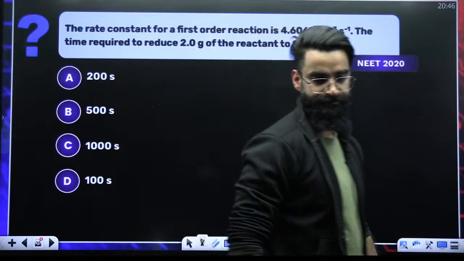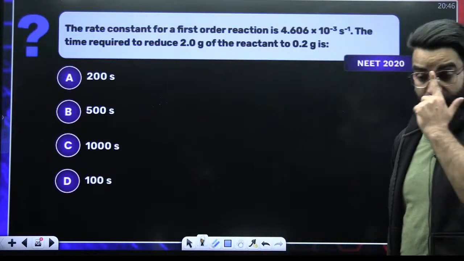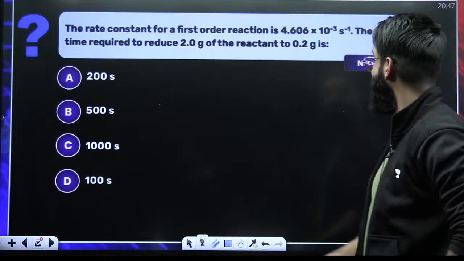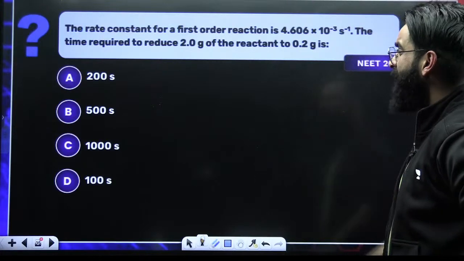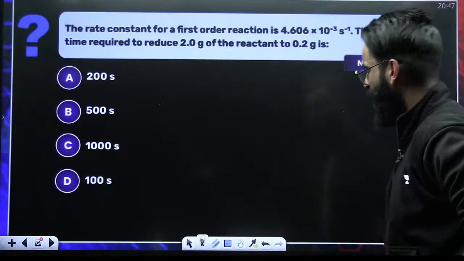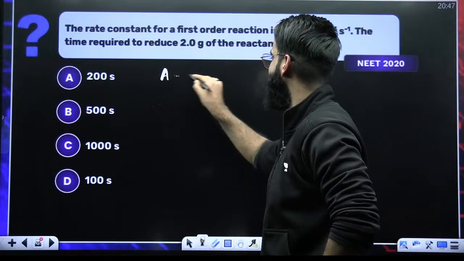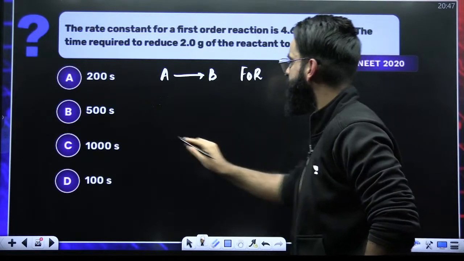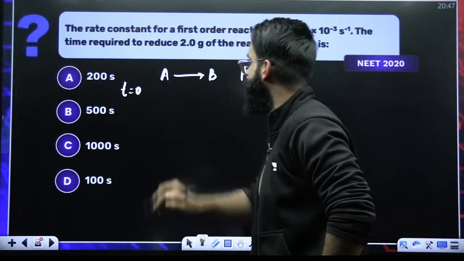Frequently asked question. This is your FAQ. The rate constant for the first order reaction is given. Find the time required to reduce 2 grams of the reactant to 0.2 grams. So basically, imagine that the reaction is something like this: A gives B. It is following first order kinetics. Initially at time t equal to 0,